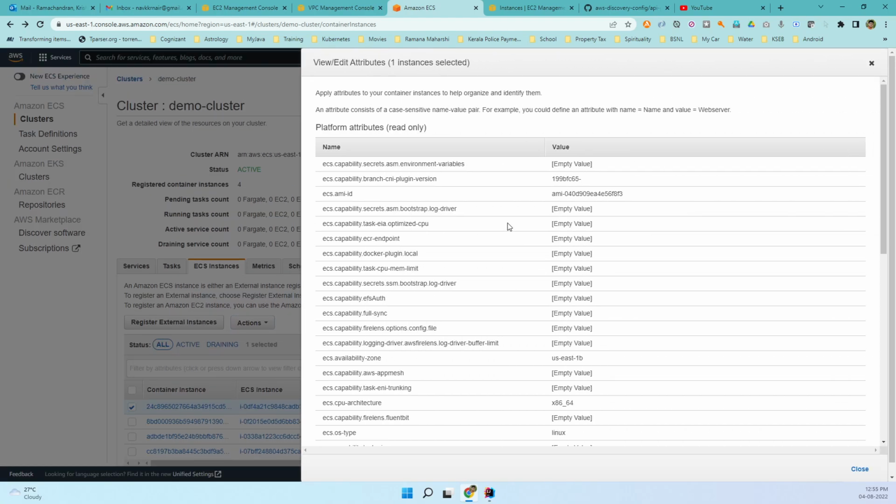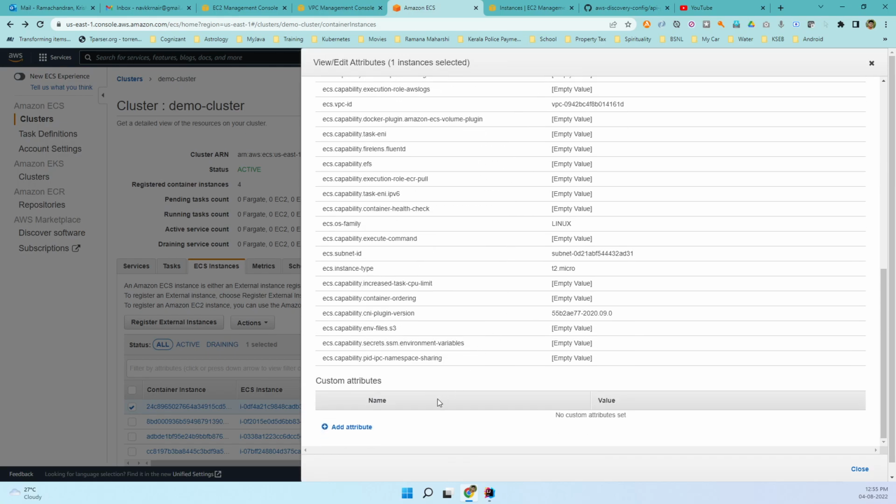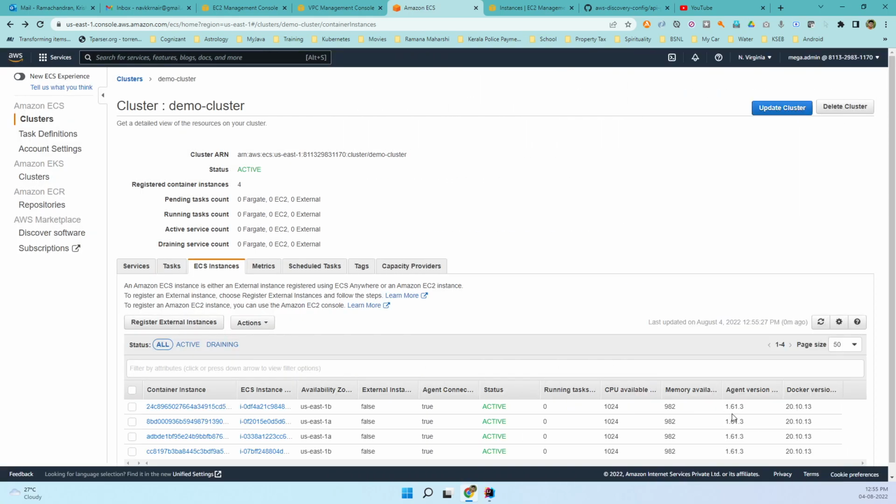You can see a lot of attributes have been added to this particular instance. I'm going to add a particular attribute here, a custom attribute. You can give group, and then I will give the value as private here. I will click on the green button and apply that attribute to that one instance and close it. So I have done with that.